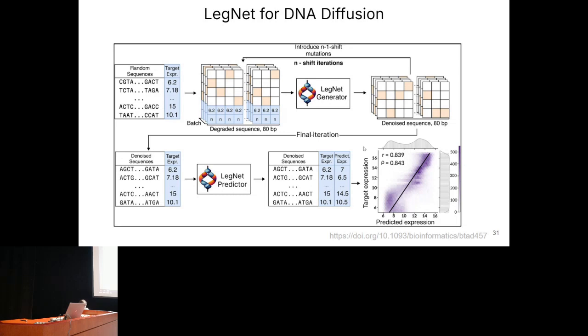Firstly, we validated our approach in an in silico setting, and the correlation between requested expression and expression predicted by the predictive model is quite strong. But we have upcoming in vitro validated results. Unfortunately, I can't share them for now.